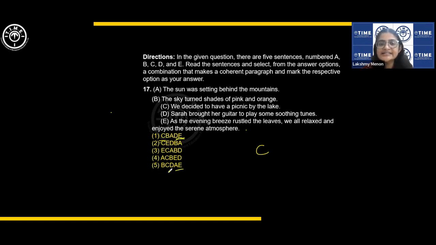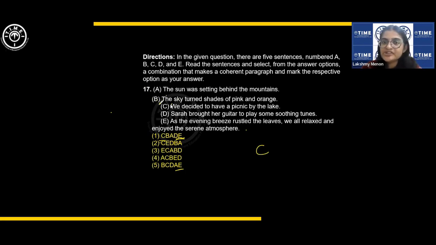E as the last sentence comes here, but then C is not the starting sentence, but we can't be very sure. So let us see this order. C, B, A, D, E. That is, we decided to have a picnic by the lake. The sky turned shades of pink and orange. The sun was setting behind the mountain.